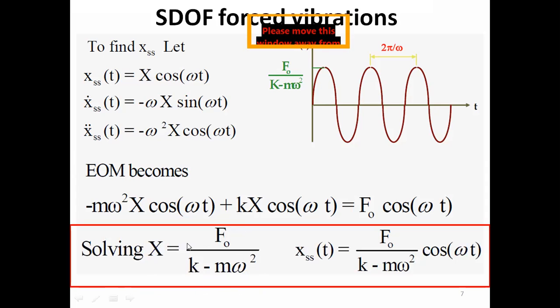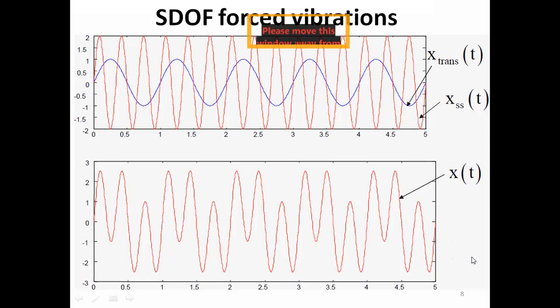Now we have the amplitude of the steady state response in terms of the system parameters, that is stiffness, mass, frequency of excitation and the amplitude of the excitation. So x steady state of t is equal to F naught by k minus m omega square, times cos omega t. This is the steady state response.